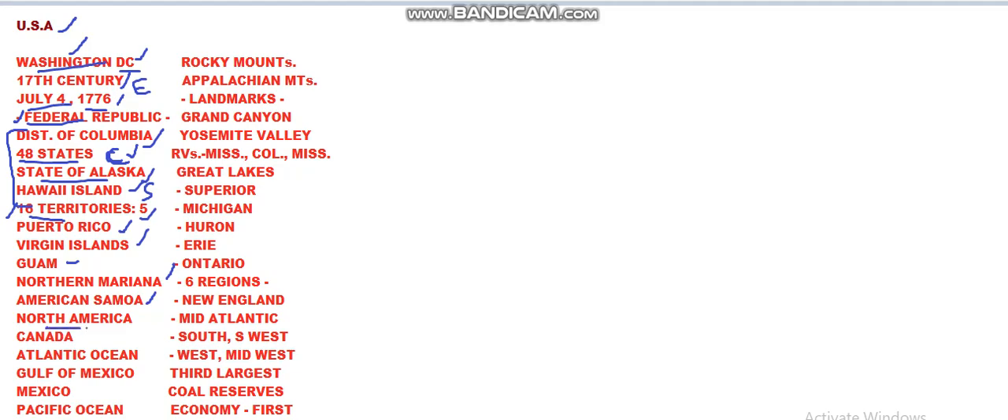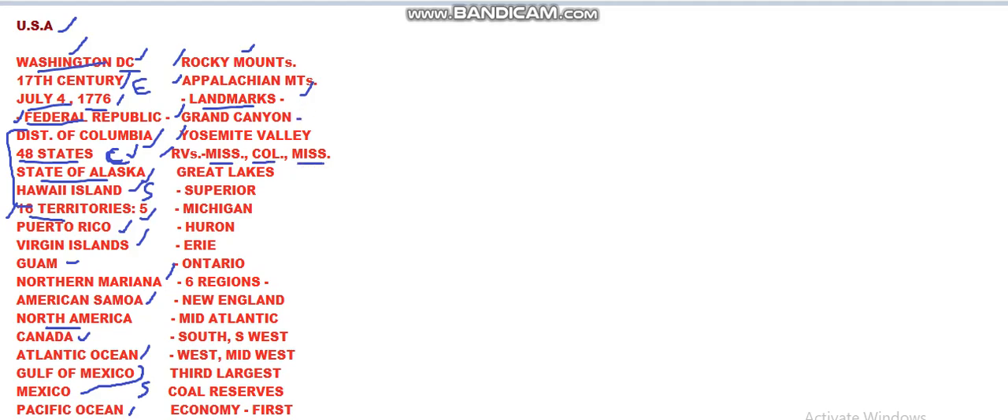Basically, USA is in North America, we know. It has borders with Canada on the north, Atlantic Ocean on the east, Gulf of Mexico and Mexico, both of them on the south, and Pacific Ocean on the west. The two very important mountains in the USA are Rocky Mountains and the Appalachians. There are so many landmarks in the USA, but the main things are Grand Canyon, Yosemite Valley, and major rivers like Mississippi, Colorado, and Missouri.